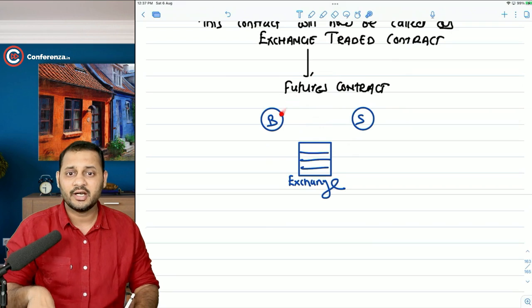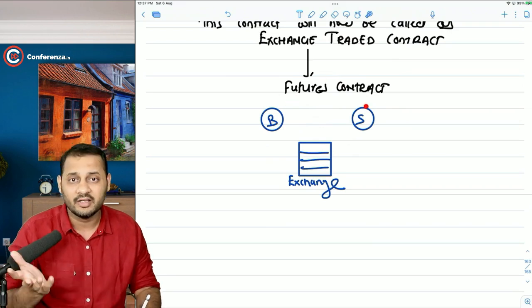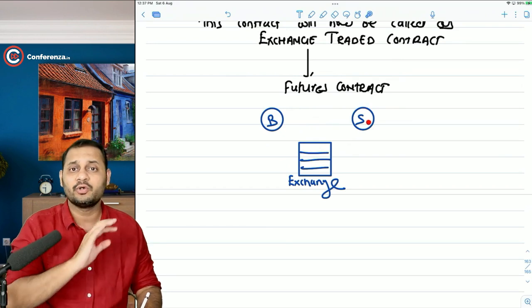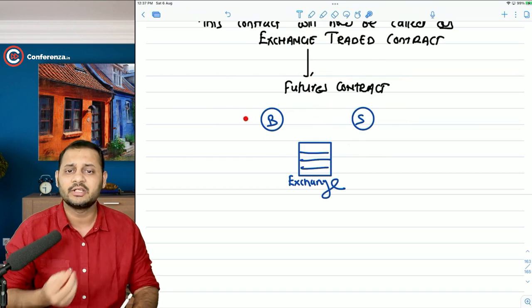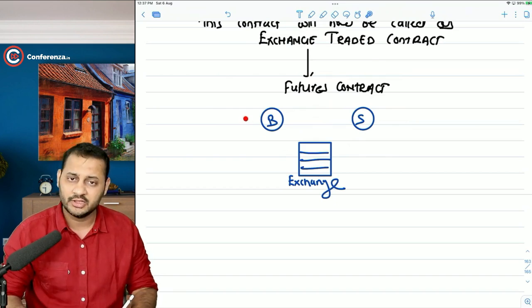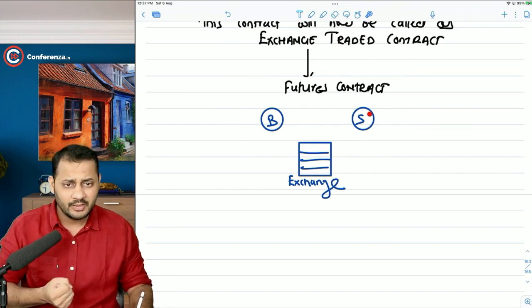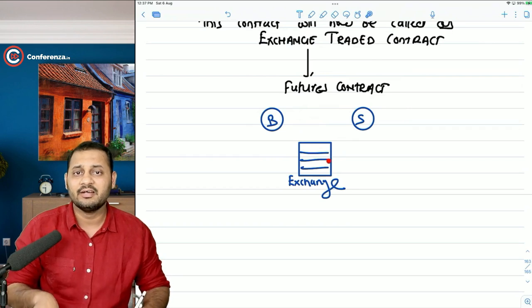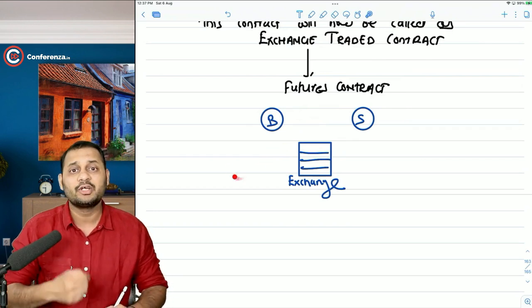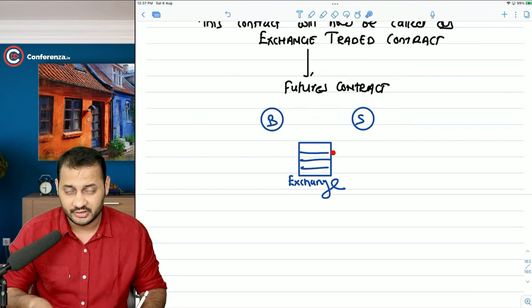In the futures contract, it is not necessary that the buyer should know who the seller is. It is not required. The seller is also not required to know who the buyer is. It's all about the exchange. The exchange is saying to the buyer, I am selling you the contract, and the exchange will say to the seller as well, you are the seller, I will buy it from you. Now the entire risk of default that could have happened between buyer and seller is taken by the exchange. Remember this thing.